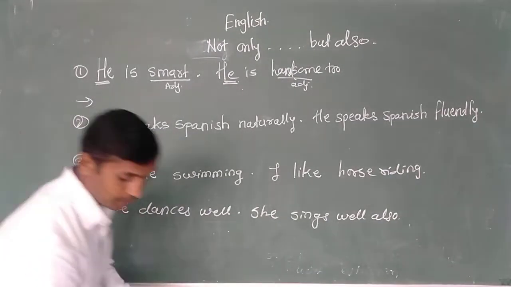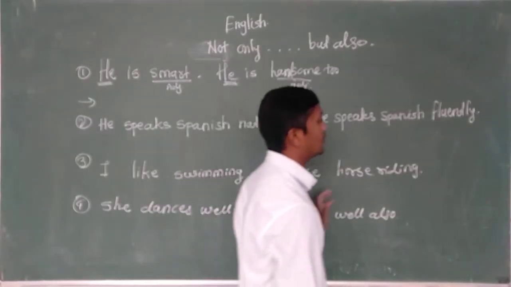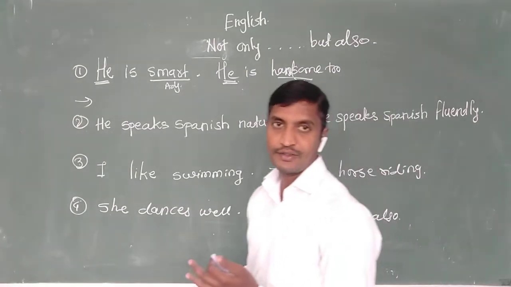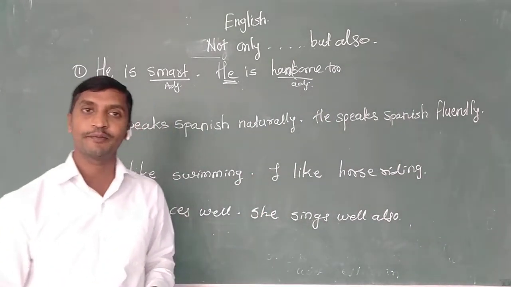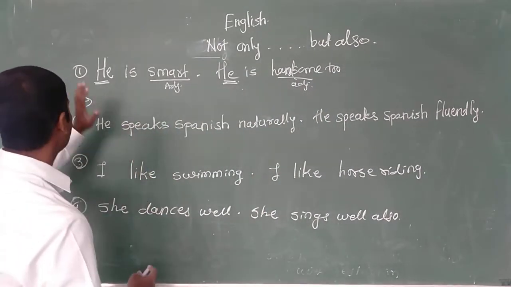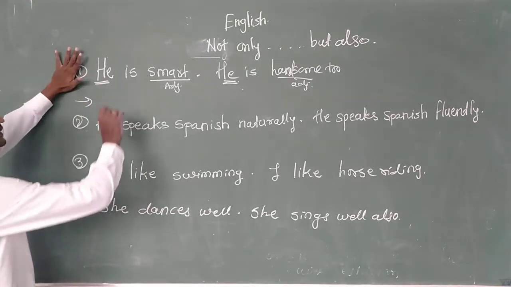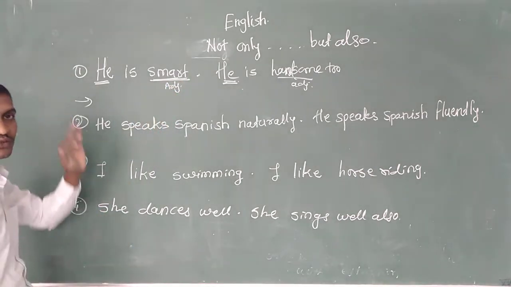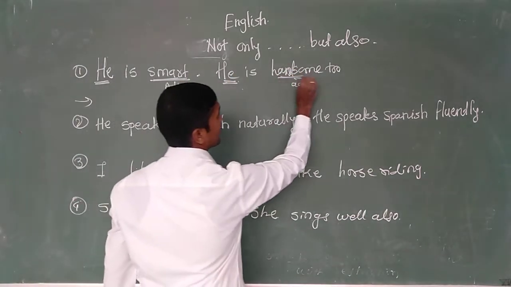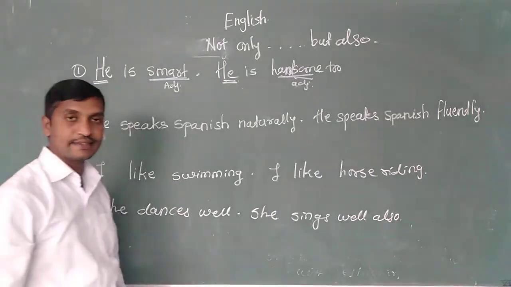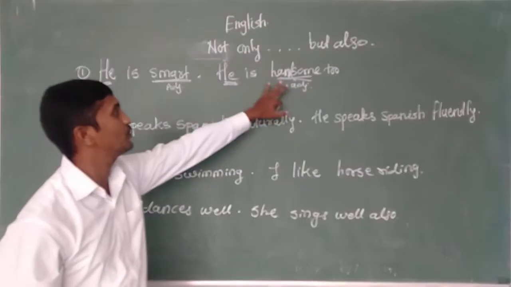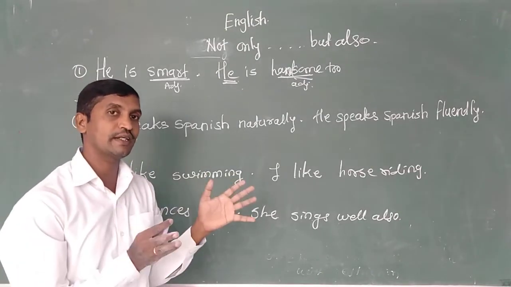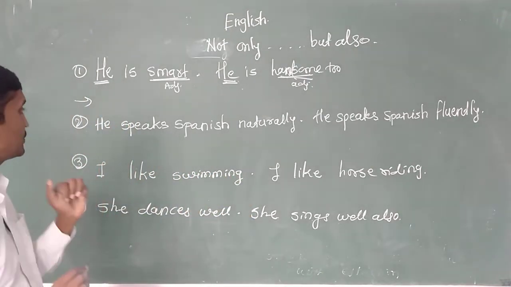Now see, what to remember here, why I have gone with such different sentences. So where can be both ideas? We have to see in grammar. First we shall focus on that. In the first sentence we shall focus: He is smart. Smart is an adjective here, my dear students. He is handsome. So in the first sentence, both adjectives are used for the same person. Okay, so there may be adjectives in both sentences. You have to connect those adjectives.